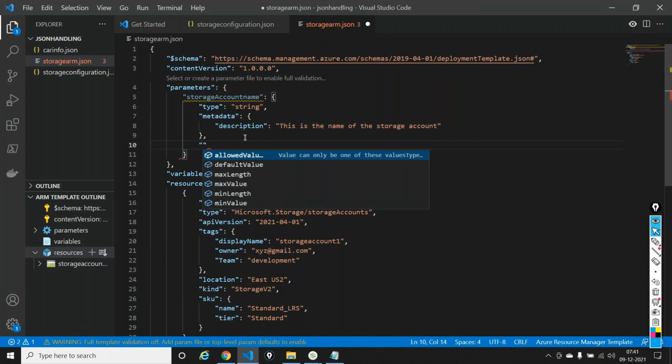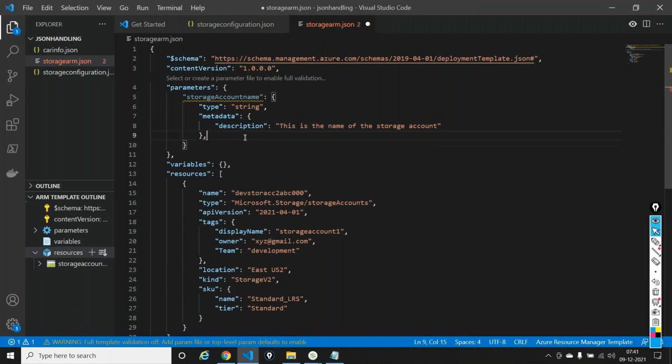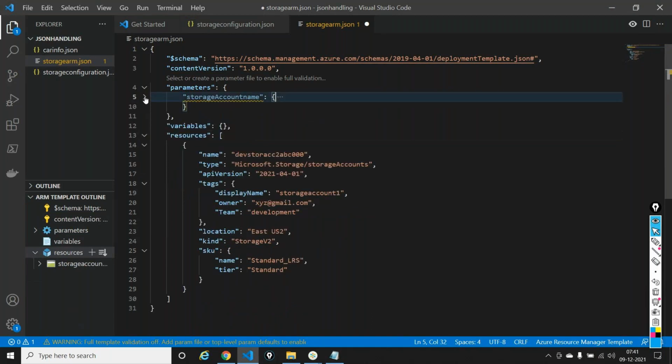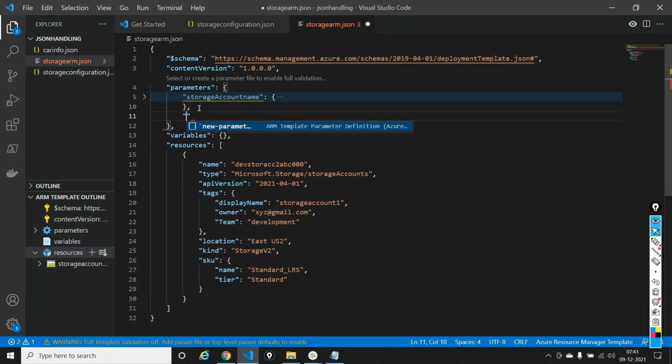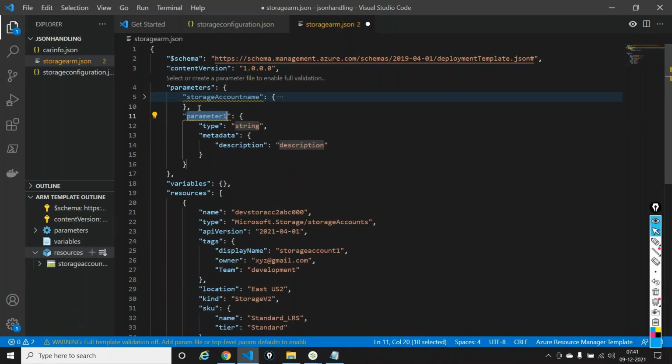Again, I'll say something like this. Oh, sorry, this is not the right comma. So this is where I think it comes into picture. So my resource is starting at 5, ending at let's say somewhere around 10. After which I can give a comma, new parameter. New parameter, I'll say it is location.